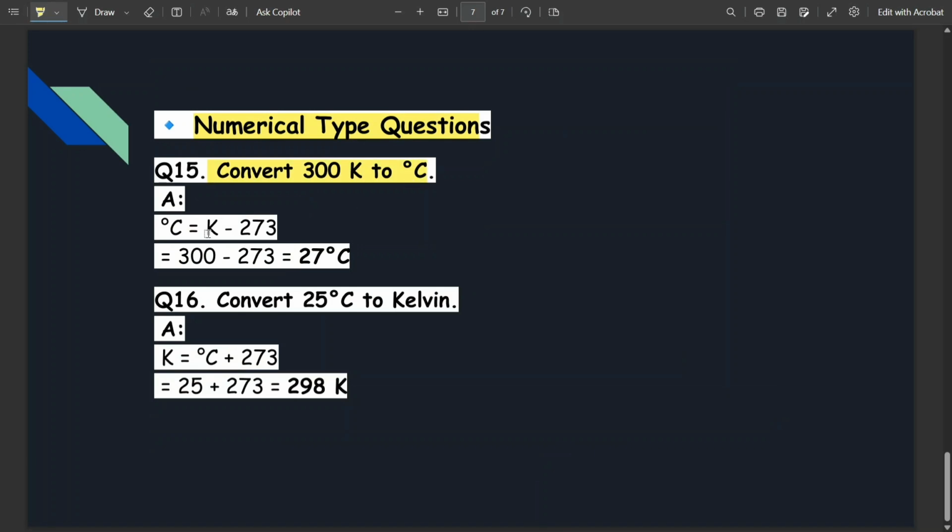Then a numerical based question. So convert 300 Kelvin to Celsius. So we know Celsius degree is equal to K minus 273. So 300 minus 273 is equal to 27 degrees Celsius. So convert 25 degrees Celsius to Kelvin. So K is equal to degree Celsius plus 273. That would be 298 Kelvin.